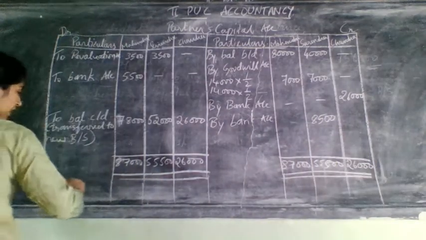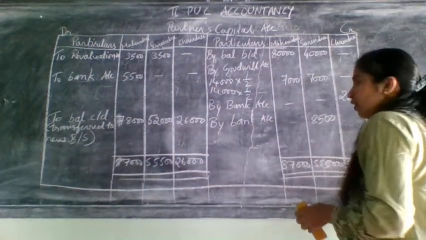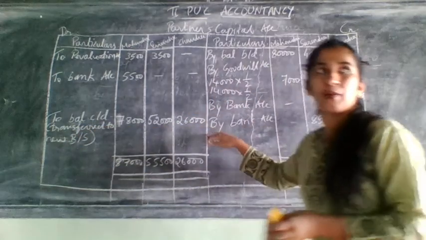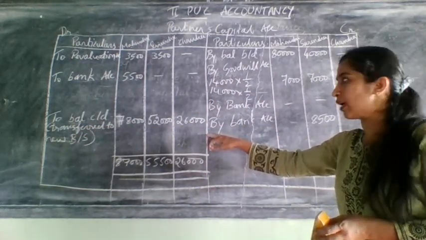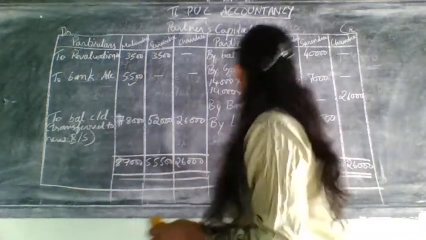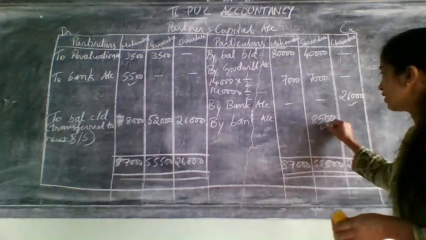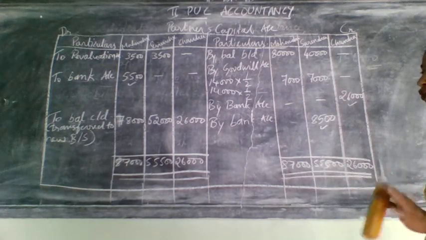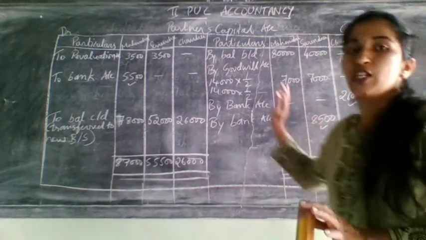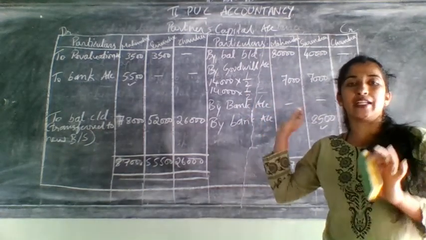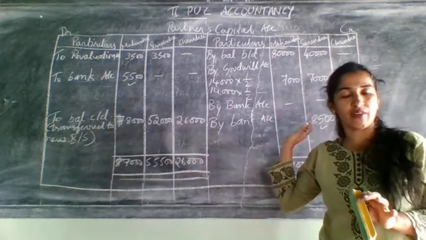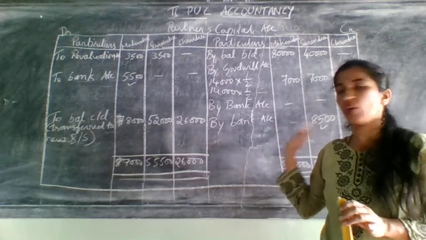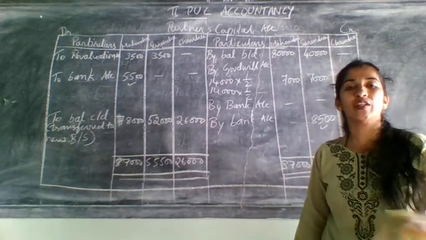So this is related to what? Partners' capital account. But in the balance sheet which amounts will come? These three amounts only will come. Remember students, these three amounts only will come. But this bank 5,500, this 26,000, this 8,500, we need to do it in which one? Need to do it in bank account. That's why I told you. See, when they give capital adjustment, it is mandatory, it is necessary to do which one? Bank account or cash account. If you are not doing that, you will not get the exact cash balance there.